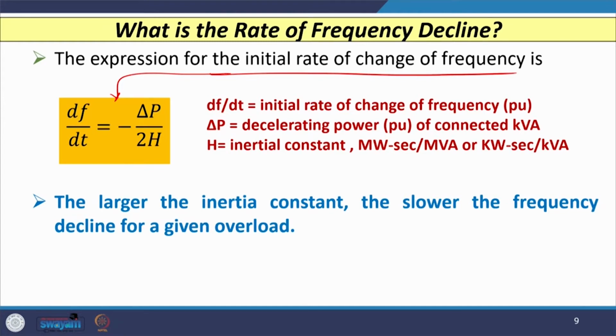The larger the value of the inertia constant, the slower is the decline of the frequency, and the negative sign indicates that the frequency is declining with reference to the fundamental or base frequency.